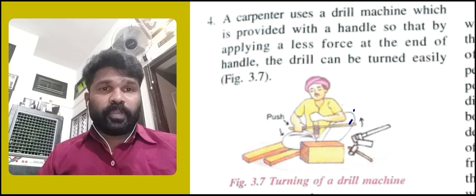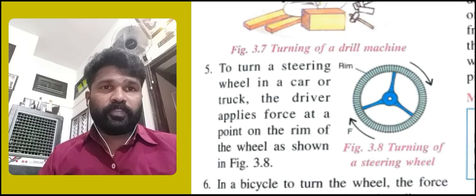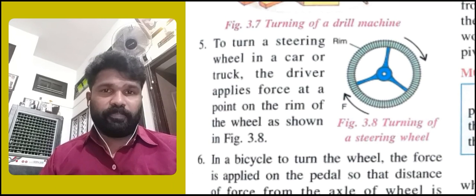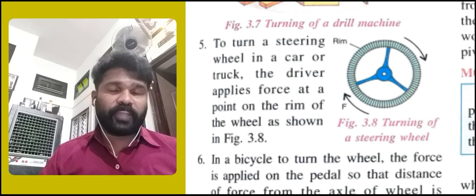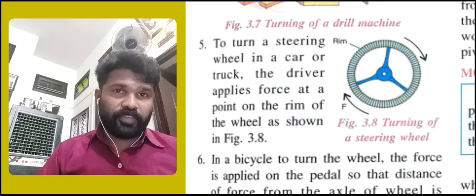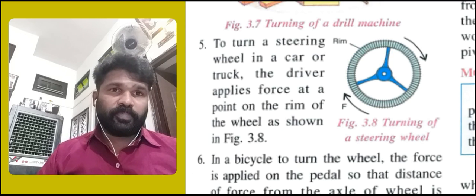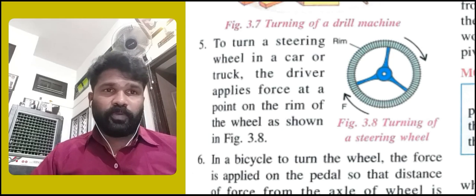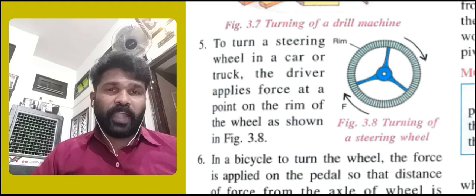Now our fifth example is to turn a steering wheel. To turn a steering wheel, what do we have to do? Where are we catching? We have to move the steering by its rim.